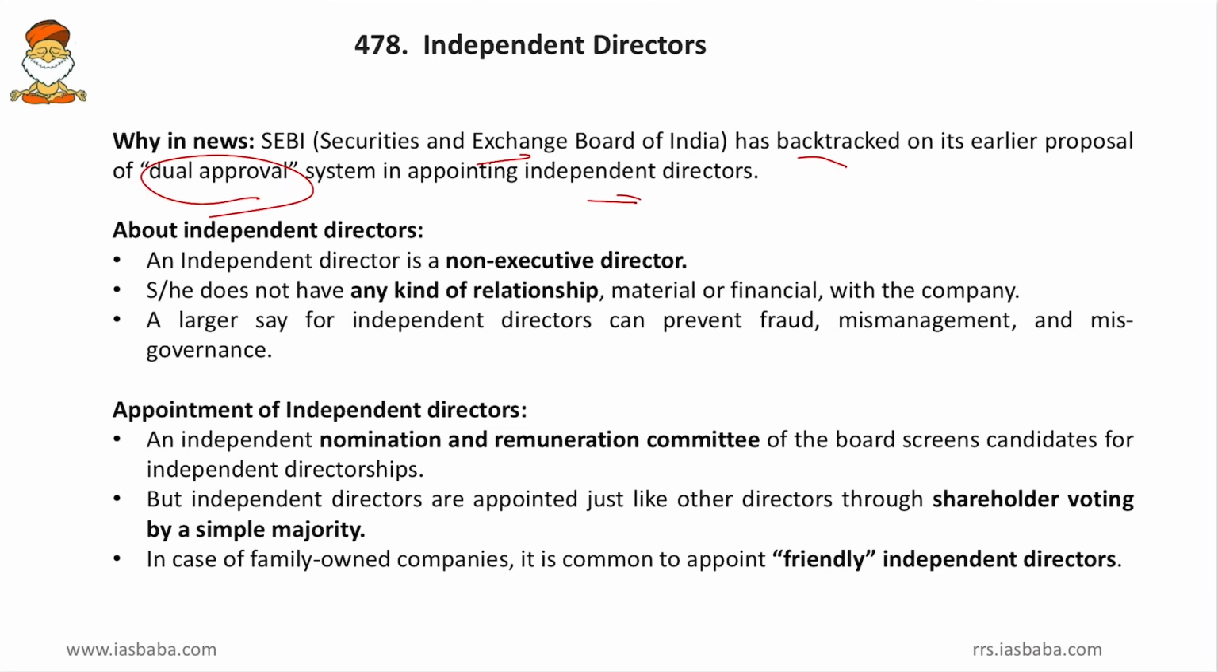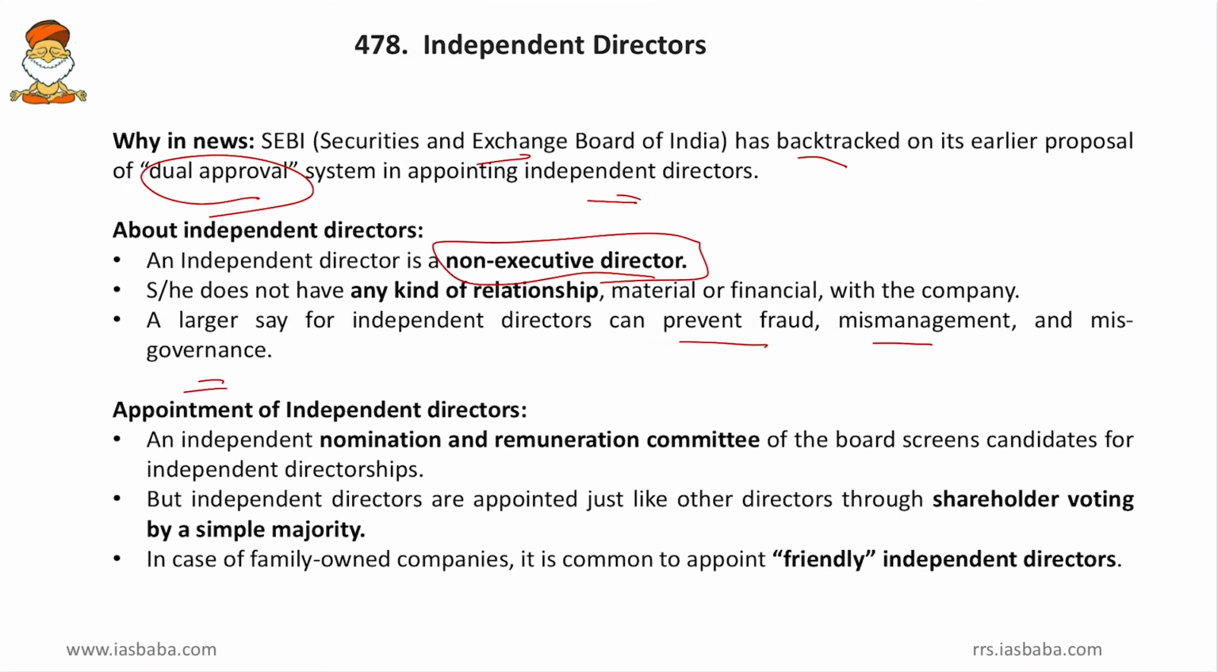We discuss. An independent director is a non-executive director. So he is not having any position in the executive board. So he doesn't manage any wing or any department in the company. Then he or she doesn't have any kind of relationship, material or financial, with the company. So she is not a shareholder in the company. Then a larger say of independent directors can prevent frauds, mismanagements and misgovernance.